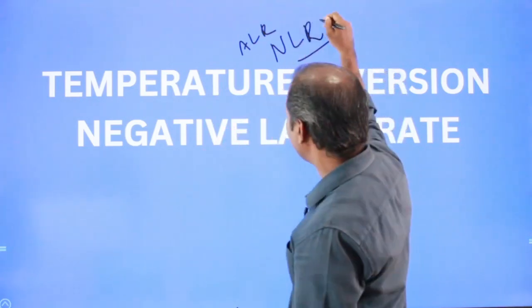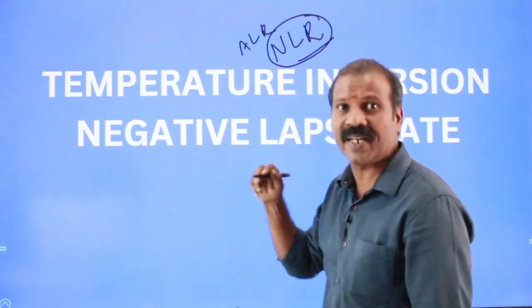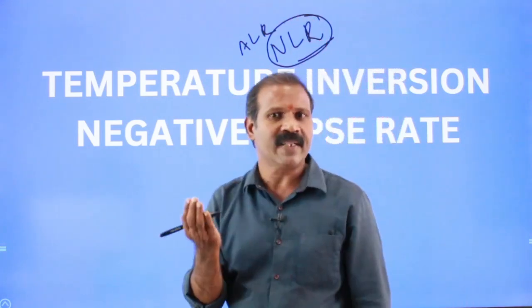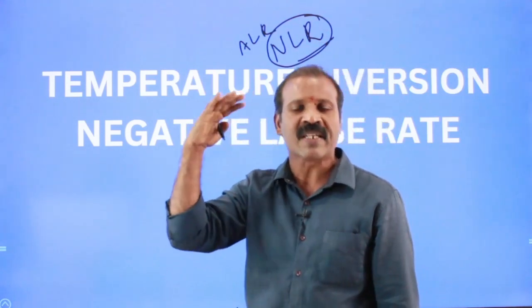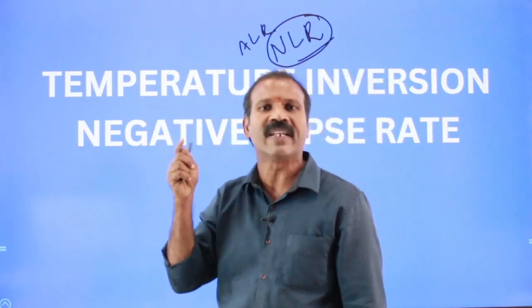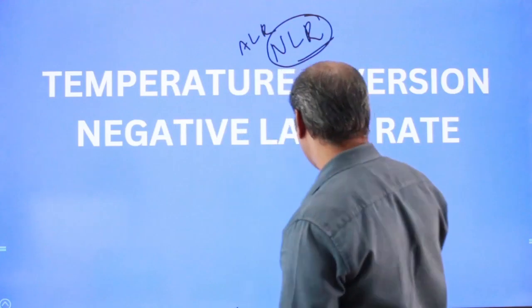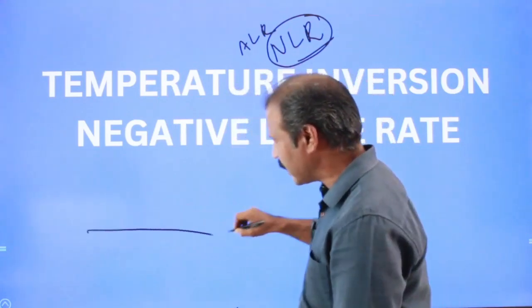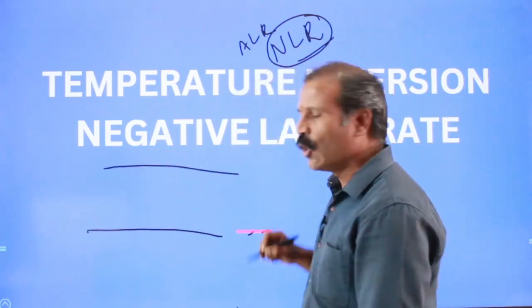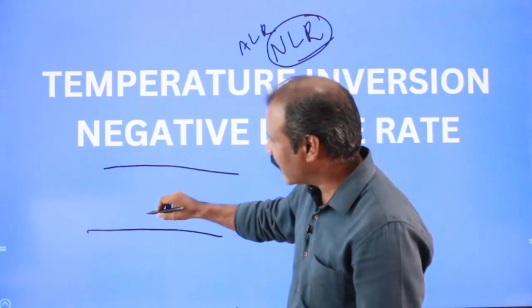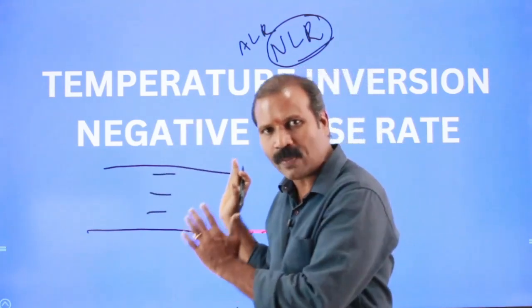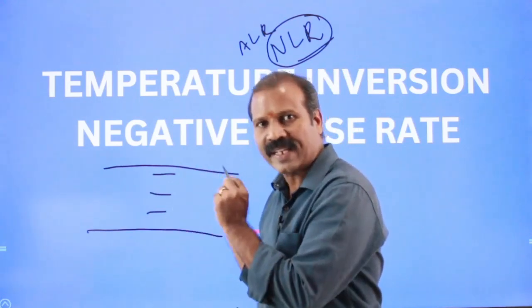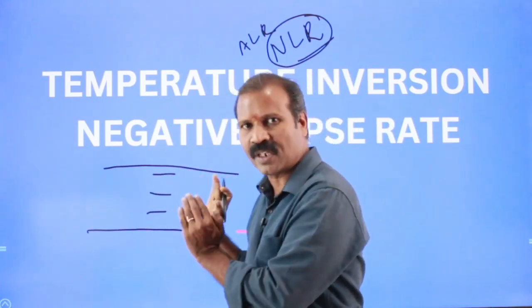Normal lapse rate is the condition whereby temperature reduces with increasing altitude in the lower layer of atmosphere. When you take this as the ground and this as the lower layer of atmosphere, temperature lapses with increasing altitude. It is the normal one, found in the tropospheric layer of atmosphere.